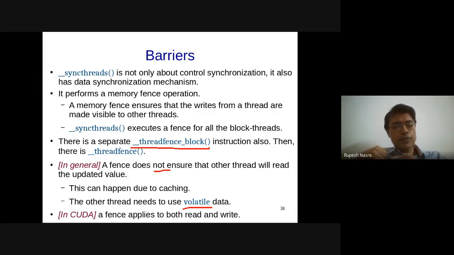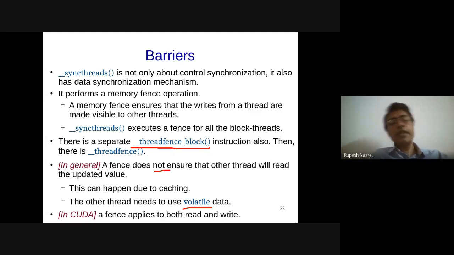What we have observed is that after the write you need a thread fence, and before the read you either mark that data as volatile, or you have a thread fence just before the read. If the read happens later or the thread fence happens later, then you are going to read the value. It's also possible, since there is no control synchronization, that if the other thread comes earlier, then even despite the thread fence, it might just read the old value. That is okay; we are not saying anything about that.